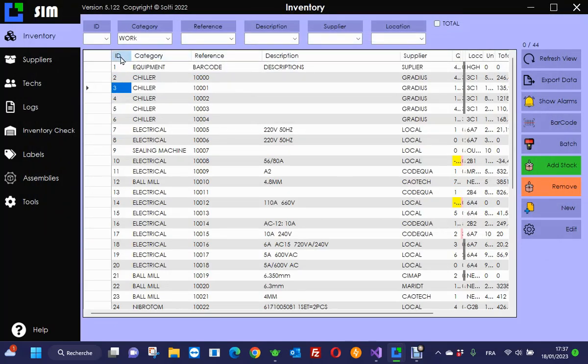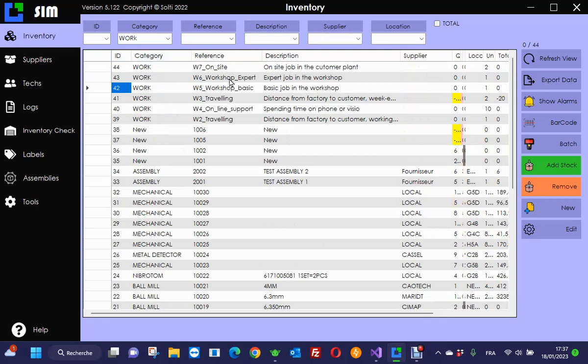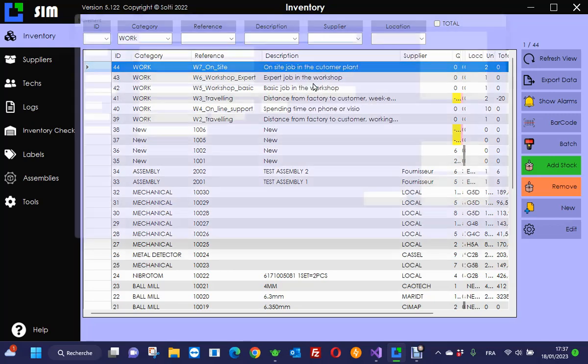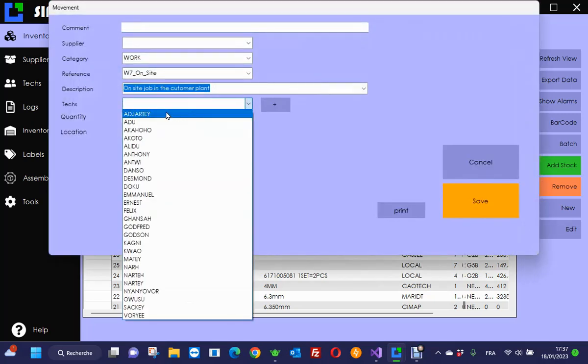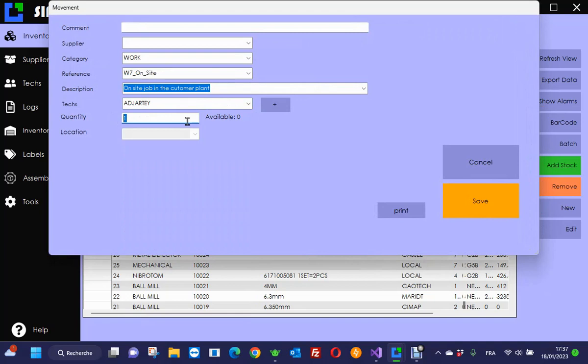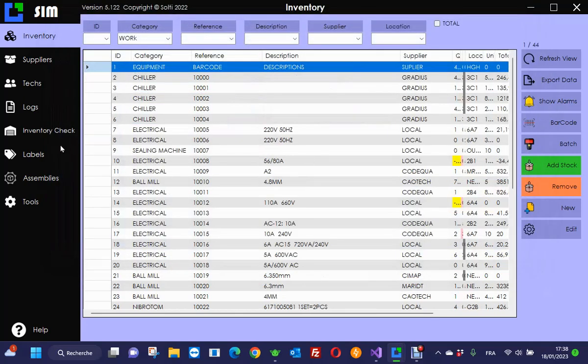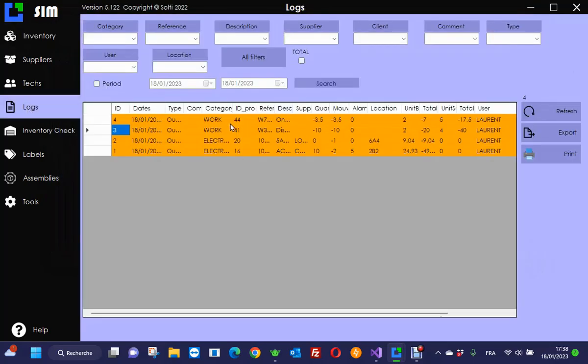And then I also had to work on the site at the customer plant. So I have also to remove some resource. I'm still HRT, and I spent 3.5 hours. And I save it. And when I go into the logbook, I can see everything that has been done.